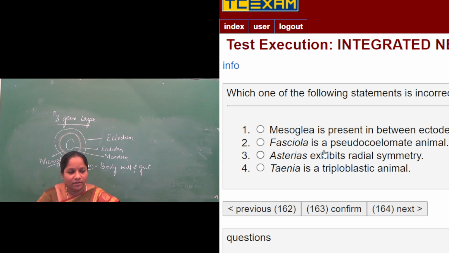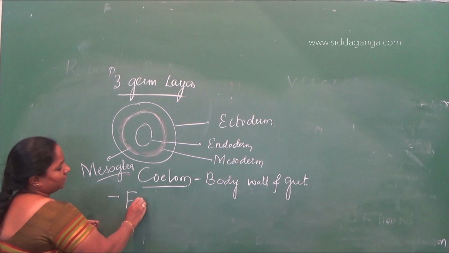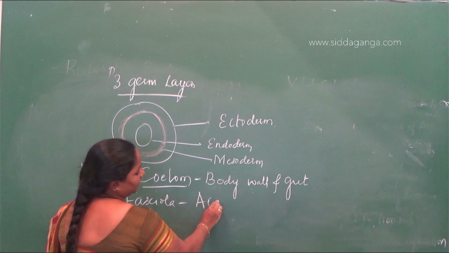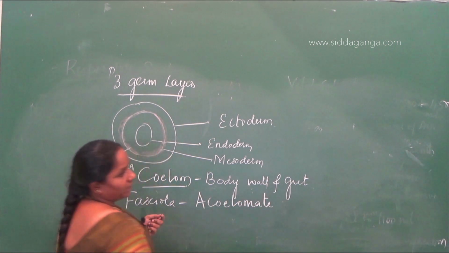Okay, that is correct. Next: Fasciola is a pseudocoelomate animal. Fasciola, the liver fluke, Fasciola hepatica, belongs to phylum Platyhelminthes, but Fasciola is not pseudocoelomate, it is acoelomate, without a coelom.